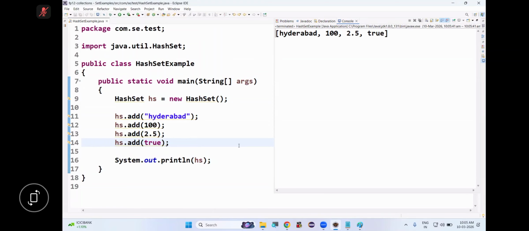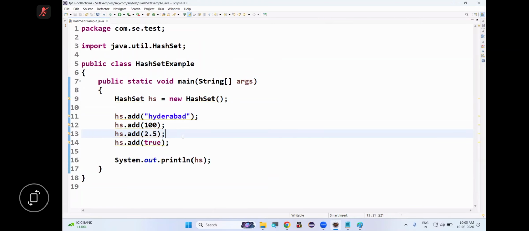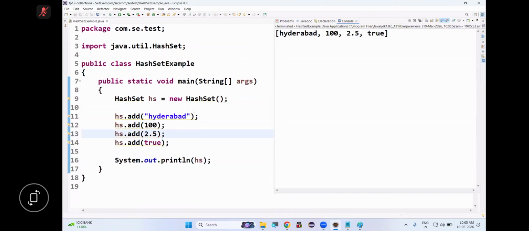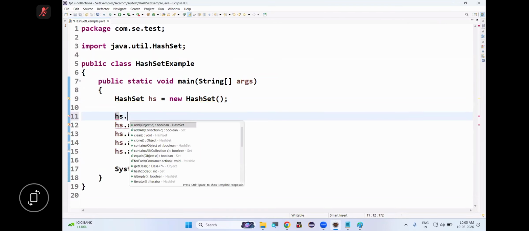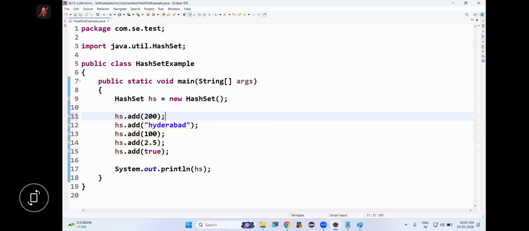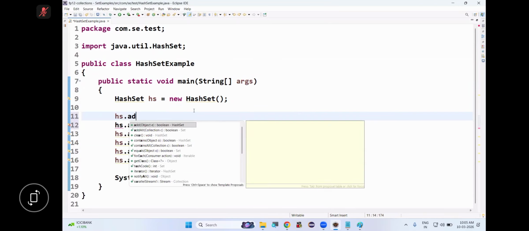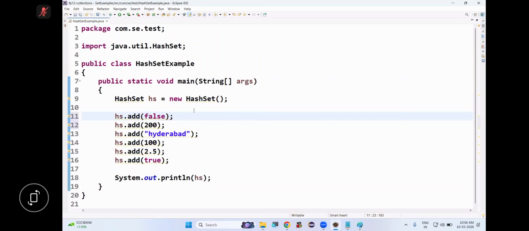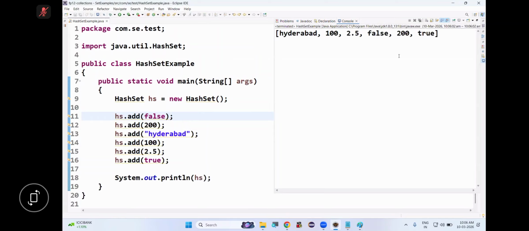And see, insertion order preserved or not preserved? Save. So preserved, right? See, preserved.